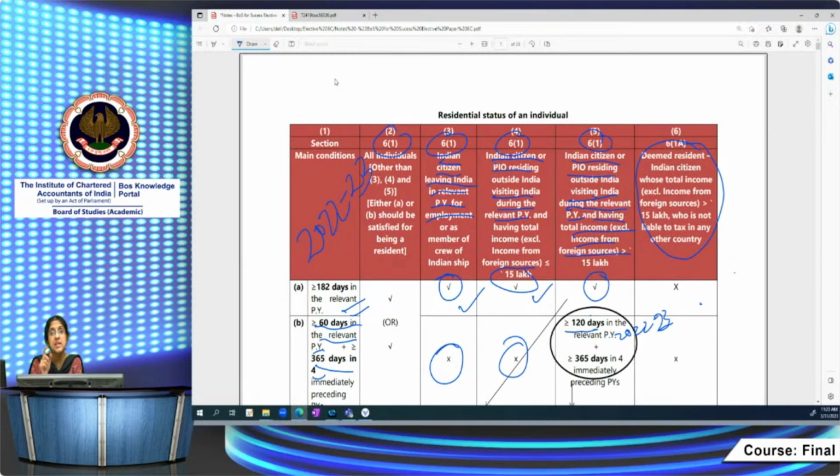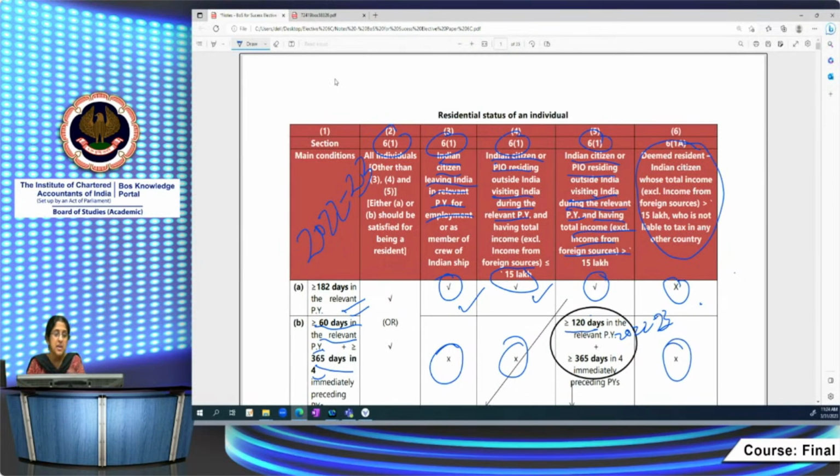How will you see that? His income from Indian sources, that is income received in India, deemed to be received in India, accruing or arising in India, deemed to accrue or arise in India, or profits and gains from a business controlled from India or profession set up in India. If this exceeds 15 lakh and he is not liable to tax in country X, then he would be deemed resident in India, even though he might not have stayed in India even for a single day.